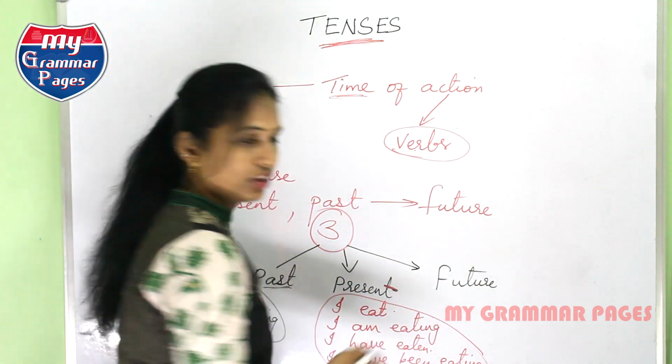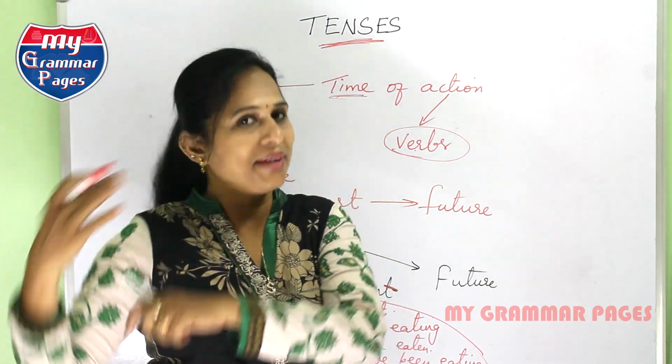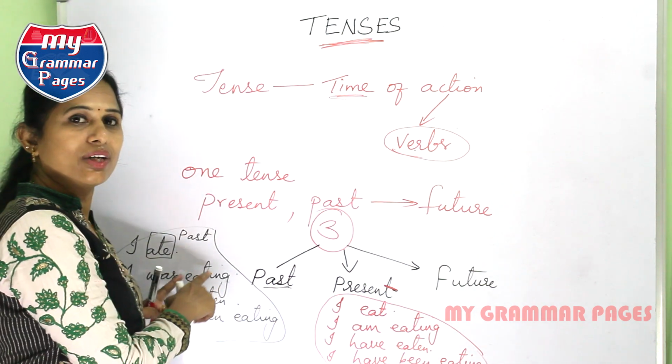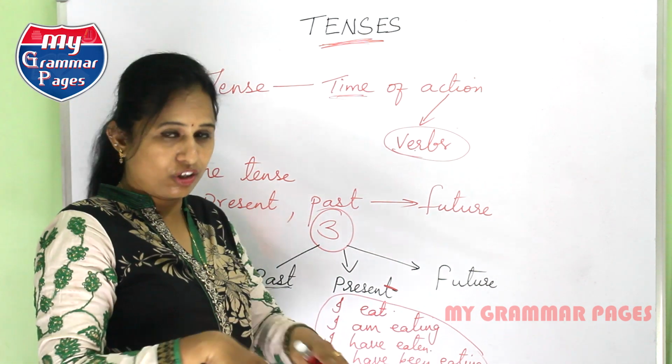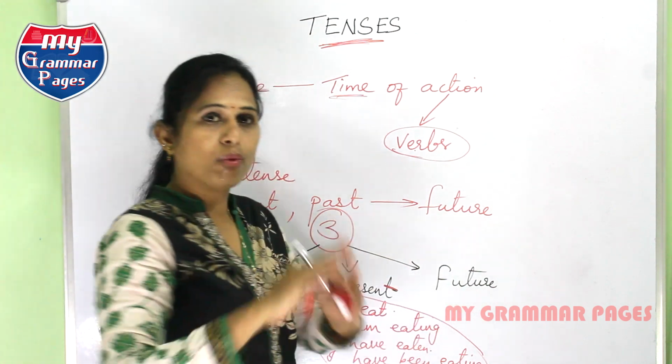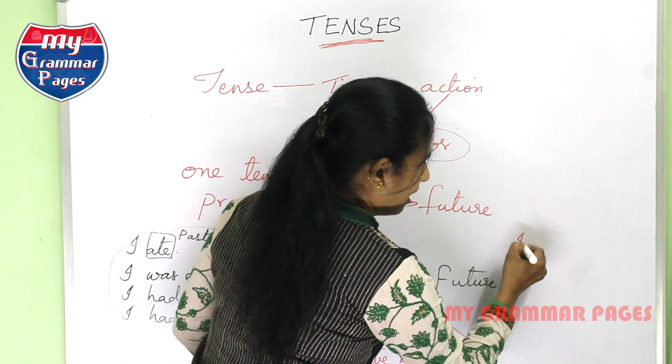Now coming to future. Future is nothing but what you will do sometime later. Past is what you did sometime before, present is what you are doing right now, and future is what you will do sometime later. The same example I'll take.